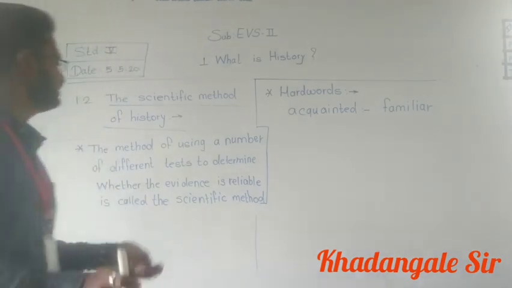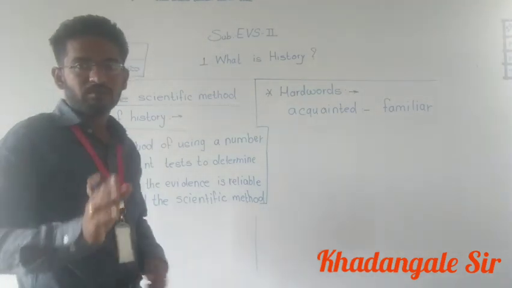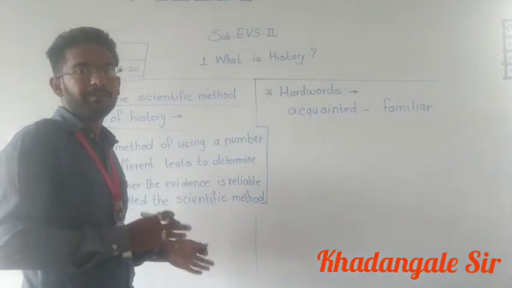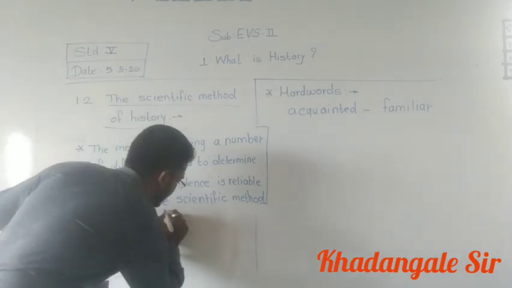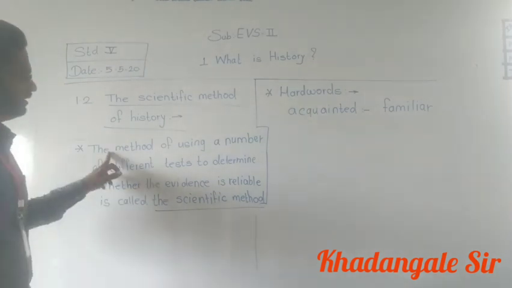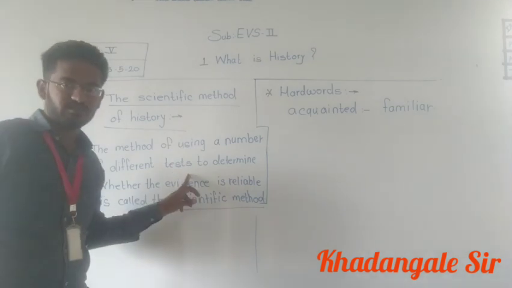Now, it's very simple. This question is very important. This question may be asked, and you should understand. This one is the main part of the lesson. The scientific method: the method of using a number of different tests.